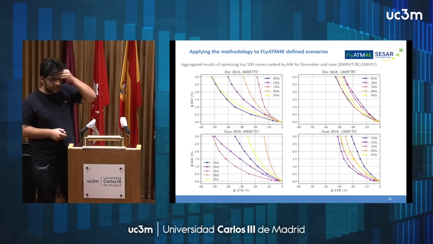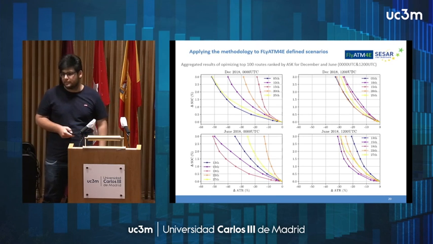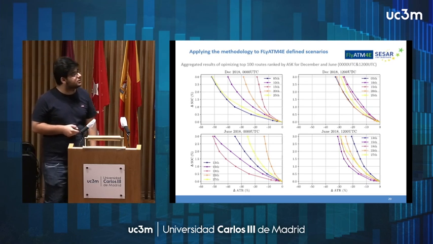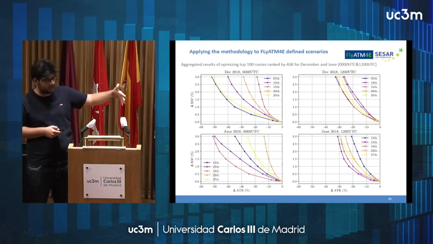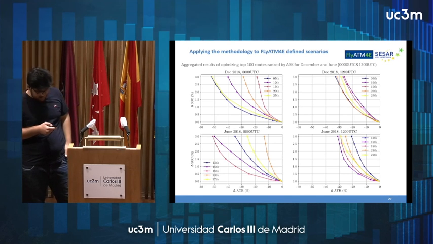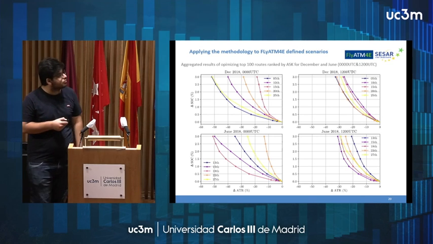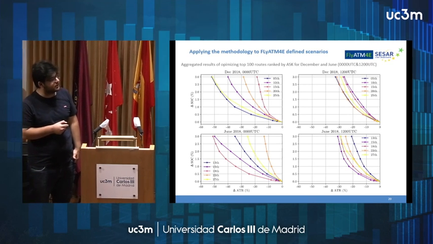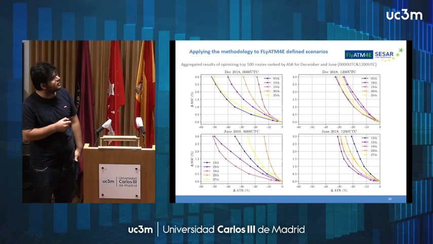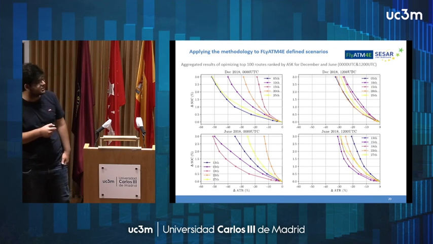We also apply this methodology to the scenario defined by flight TM4E, the optimization of the top 100 routes ranked using available seat kilometers for 2 different months and 5 representative days within each month, December and June. We can see that the mitigation potentials obtained are not necessarily the same because of the change of atmospheric conditions. For example, for 5th of June, it is possible to have more than 50% decrease in climate impact, but for 15th of December, it's not possible to have more than 20% decrease in climate impact.